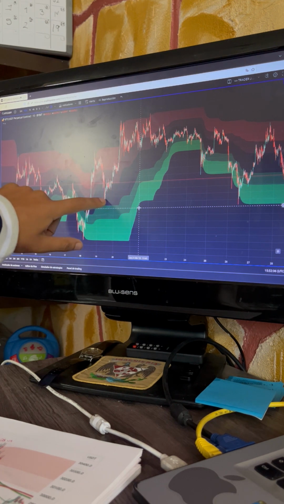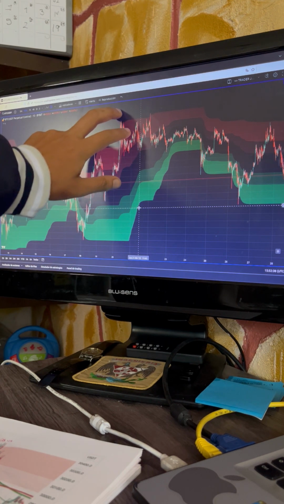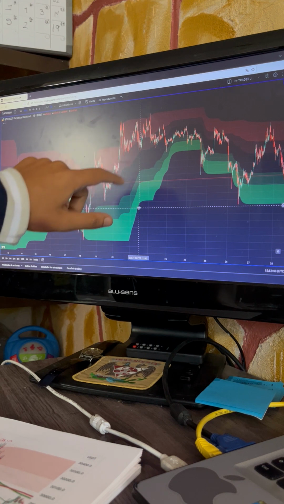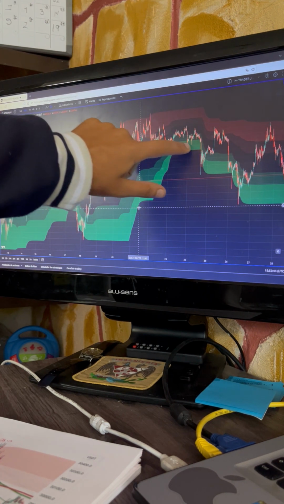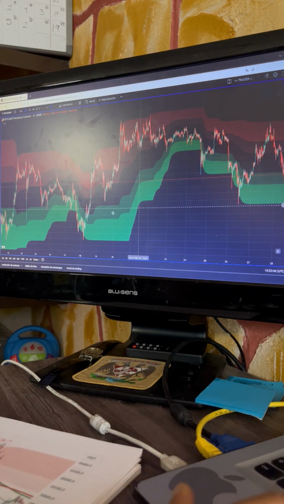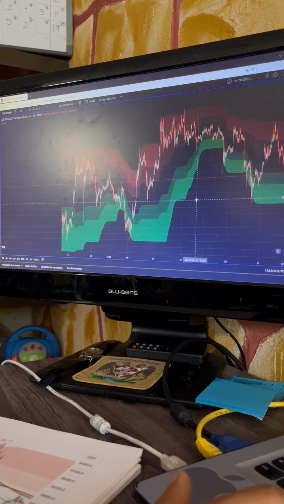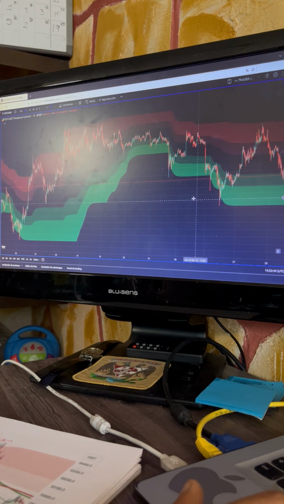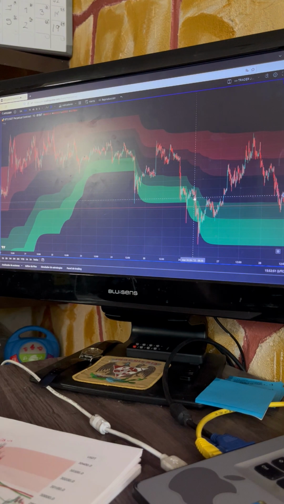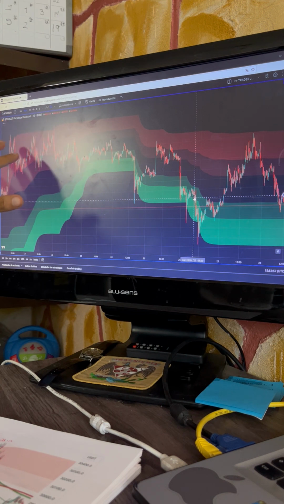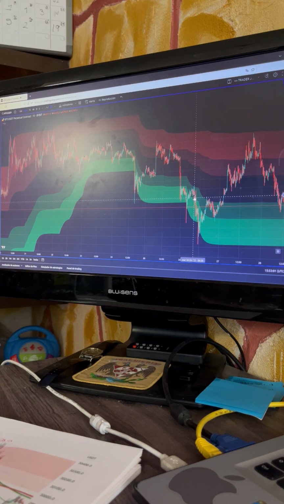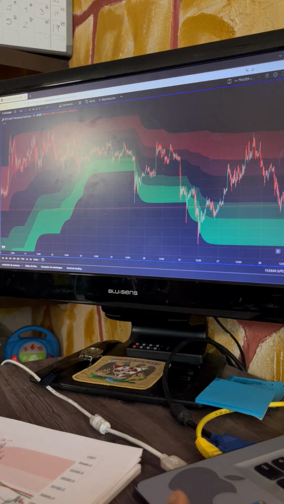If we are in the green zone, we try to go up, and if we are in the red zone, the potential trend is to go down. Of course, this is not 100% accurate. That's why I need to combine these algorithms with another algorithm that can combine these two.